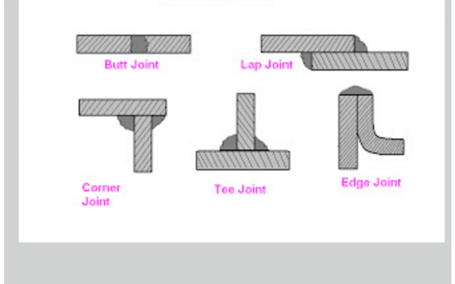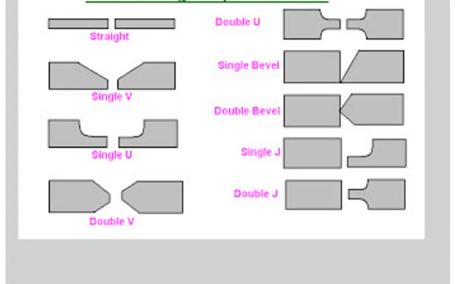Here the various types of joints are shown: butt joint, lap joint, corner joint, T-joint, and edge joint. The edge preparations for the various joints are shown: straight butt joint, single V butt joint, single U butt joint, double V butt joint.